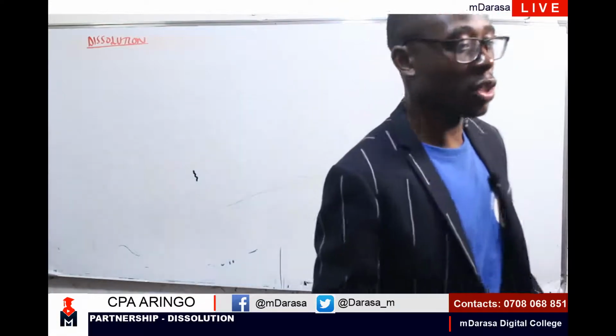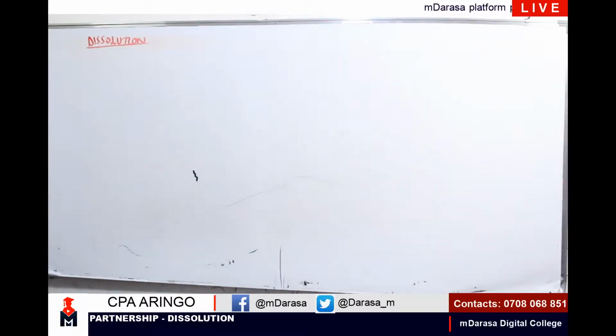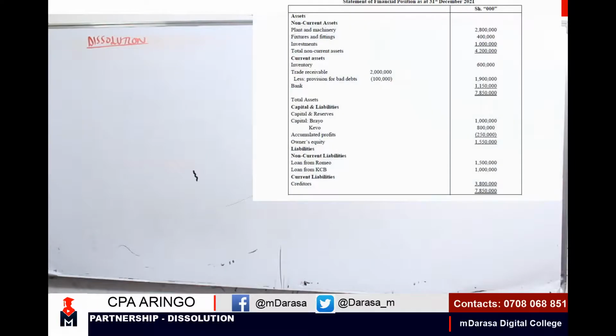So in today's class, I want us to handle an illustration question. This is a very basic illustration question which will give us an understanding on how to deal with realization account, on how to account for capital account, and also maybe talk about the bank account. So the illustration that we're going to handle, I'm going to share it on our screen so that by the end of this class, we should be having great knowledge when it comes to dissolution of partnership.